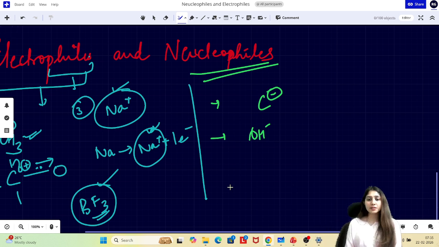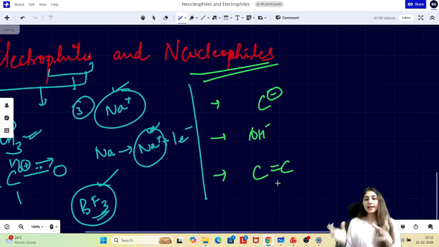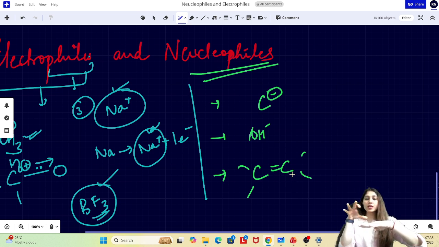But for example, we have an alkene. Even though these carbons have full electrons, an alkene, as we know, has a pi bond. So one is a sigma bond, and the pi bond is like electron density above and below it, right? Now this high electron density above and below my single bond is actually a negatively charged center because it is electron density, right? Even though this is not actually a negative charge, it is electron density and it can be used to donate. So even a double bond, a pi bond, is also a nucleophilic center, right?